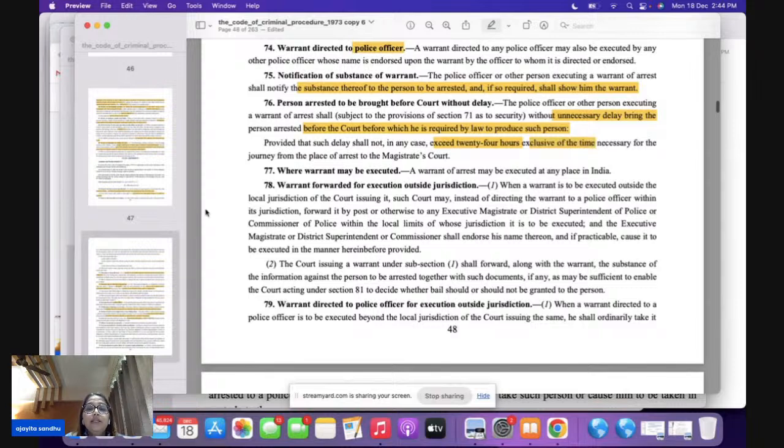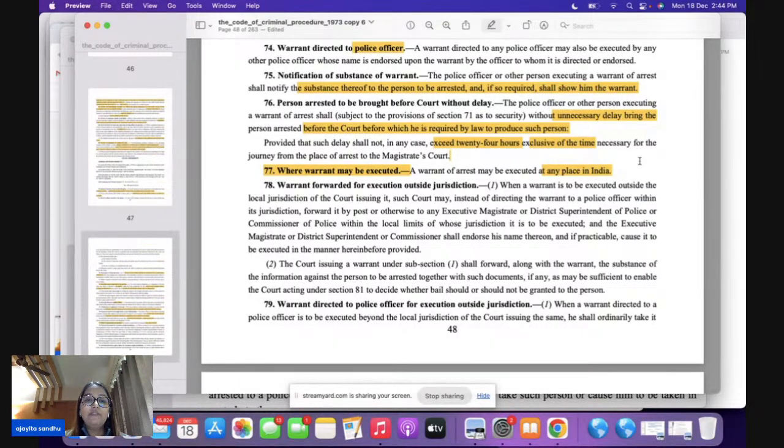Okay. Section 77, section based question, very important. Where can the warrant be executed? Warrant of arrest, bacha, may be executed at any place in India. It's not necessary that it has to be at the place where the warrant of arrest is issued. It can be executed any place. And before I forget, in section 76, bacha, you have to read this particular section with section 57, also with section 167. So section 57 read with section 167.